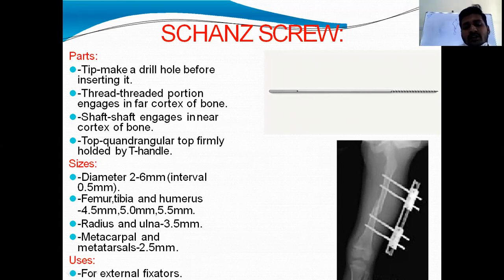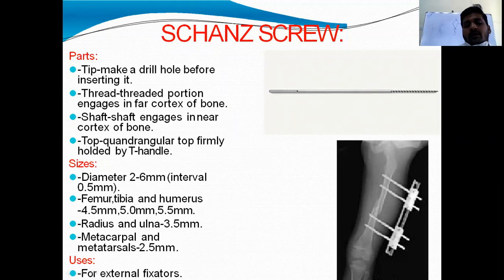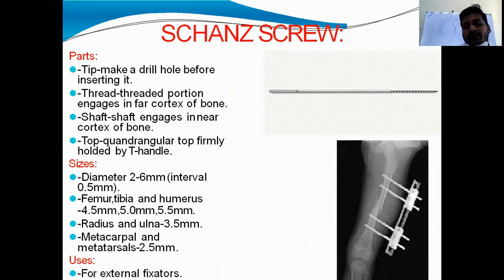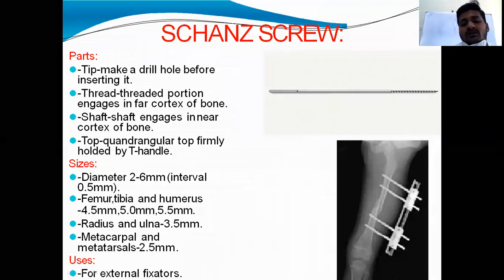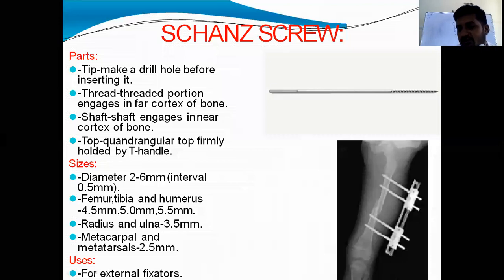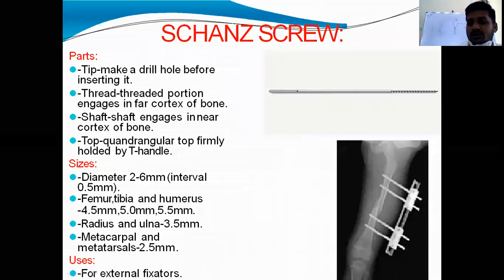2.5 mm Schanz pins for metacarpal and metatarsal fractures, and 3.5 mm for radius and ulna forearm fractures. For forearm bones, 3.5 mm, and for humerus 4.5 mm, and tibia 5 mm, femur 5.5. The largest and strongest bone is the femur. For that, we will use 5.5 mm Schanz pins. Smaller than that, tibia 5 mm, and for humerus 4.5 mm. And these are used along with the external fixator or LRS. This picture shows LRS, limb reconstruction system, similar to external fixator.